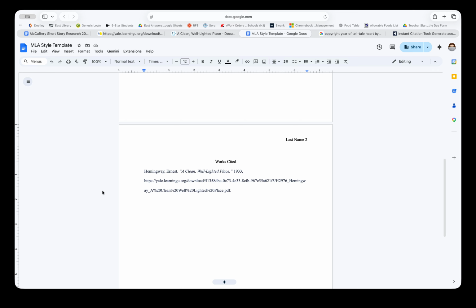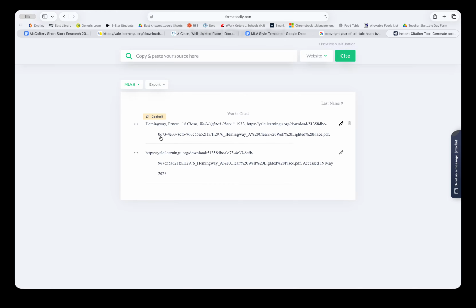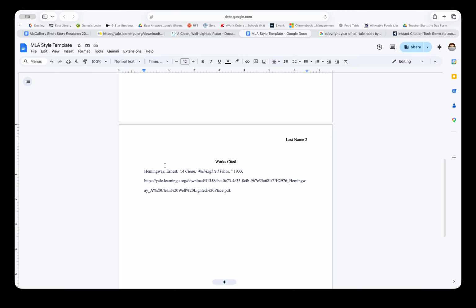In the next couple of videos, I'm going to show you what to do to get this into the proper format within your Google Doc, because it should look like this with the hanging indent. We'll get into that in the next video after we get the other pieces that you need for your works cited in here as well. So stay tuned for that.